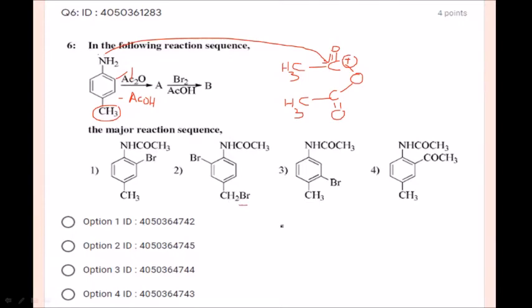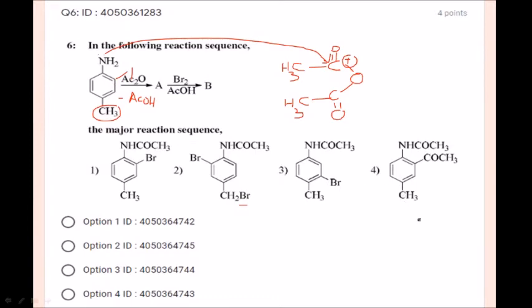Is it going to form benzylic bromination with bromine in acetic acid? No friends, benzylic bromination takes place with N-bromosuccinimide, a photochemical reaction, whereas bromine in acetic acid gives aromatic bromination. The aromatic bromination takes place at ortho or para. Para is blocked, so the leftover position is ortho.